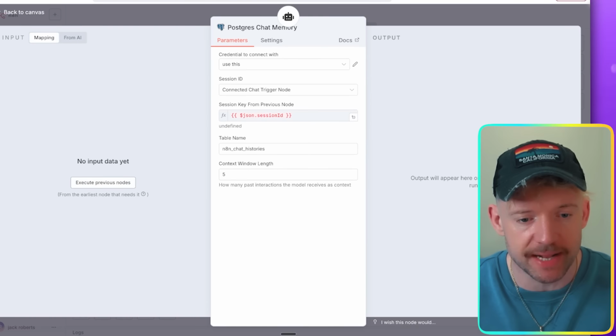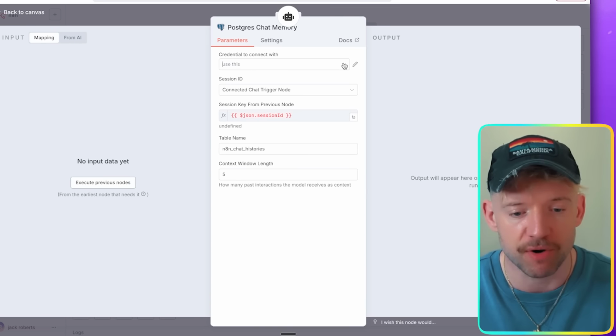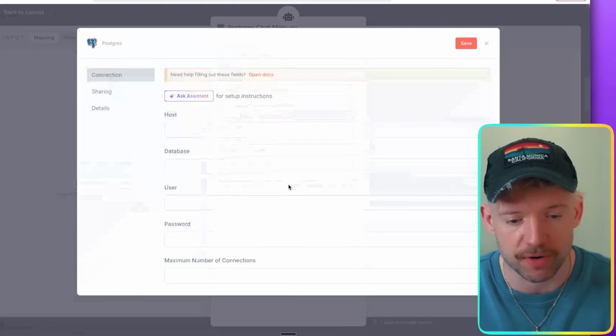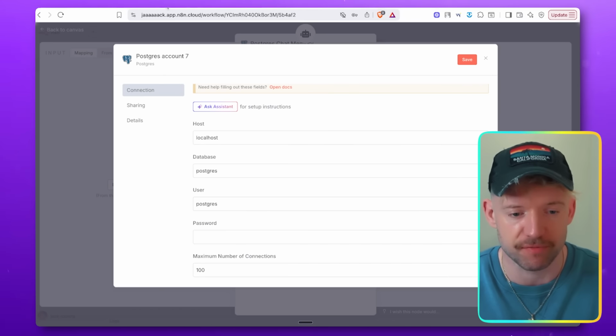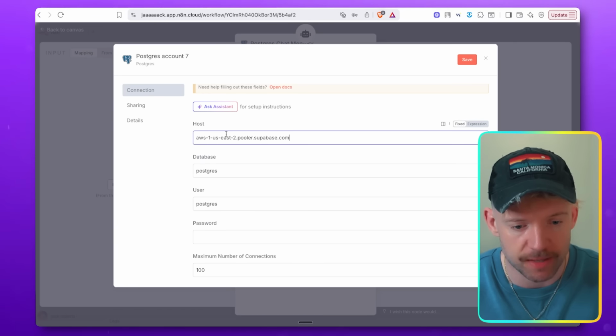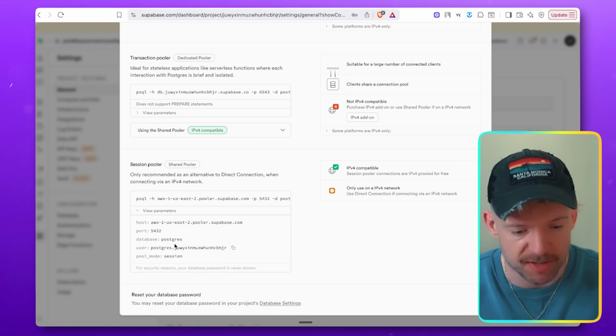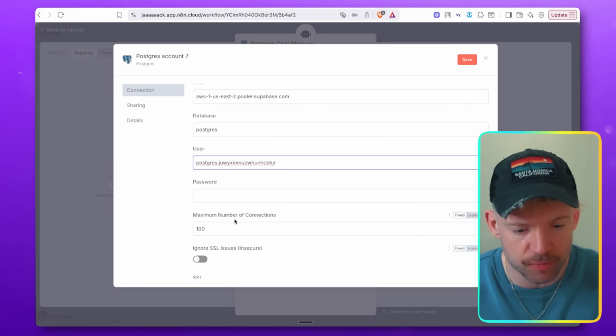Cool. Then come back over to n8n. And the reason we do this, by the way, is because the memory storage is freaking insane. So we're going to create a new credential. I'm going to come down here to create a new credential. And then we just basically fill in this information. So we've got host, which we'll copy right there. Beautiful. Come back over. And I think that has picked it up. Cool. Database Postgres, user Postgres. The user is this one right here, which is cool. Fantastic. We need a password, which we'll come to in a second. And then port is 5432 on this one.